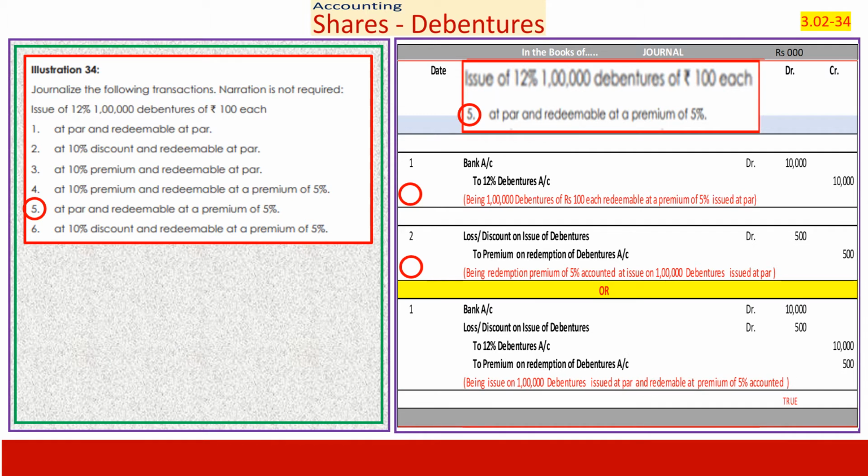Or I can pass a single entry: bank 10,000, loss on issue of debentures 500, to 12% debenture account and premium on redemption of debentures account. It is a combined entry, which is not complicated. Either you give this or you give that, as per your convenience.